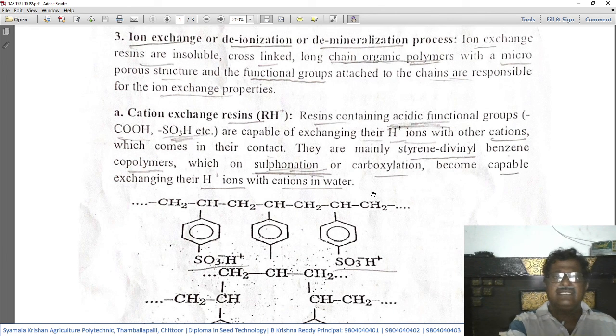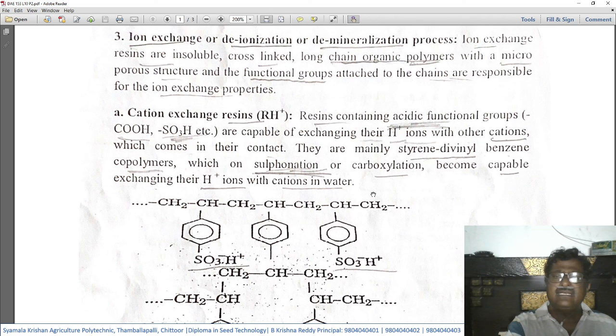So when these resins contain functional groups ending with COOH or SO3H, it means they are capable of exchanging their hydrogen ions with the cations present in the hard water which comes in their contact. When they come in contact, they will exchange their H+ with the cations present in the water.